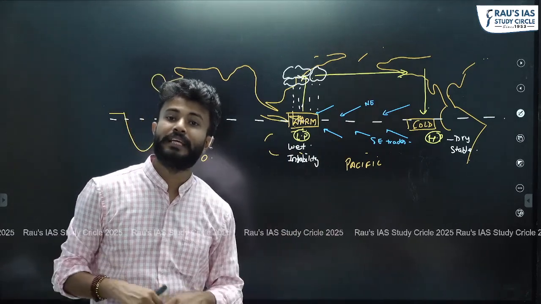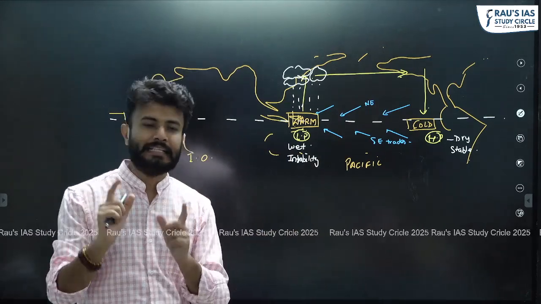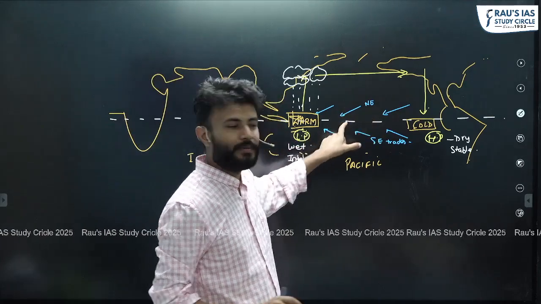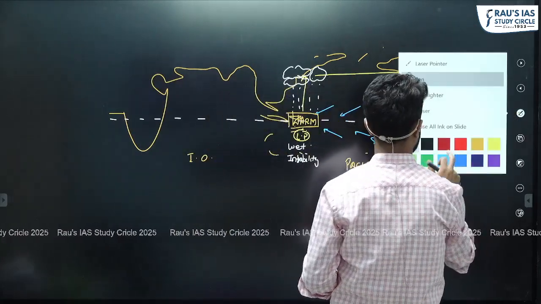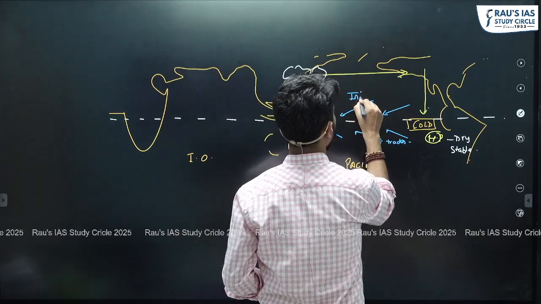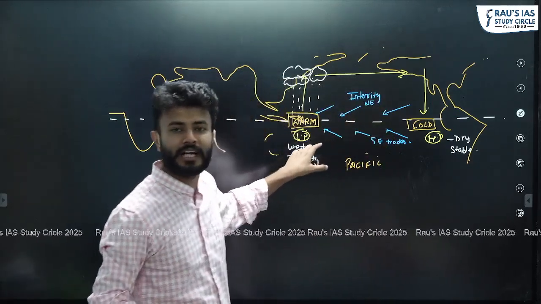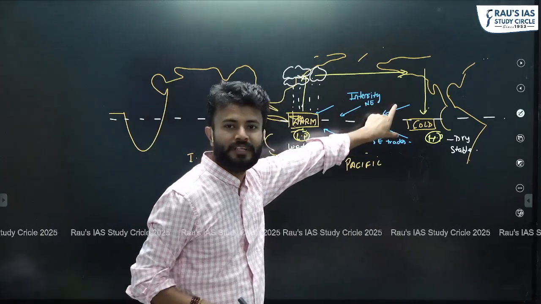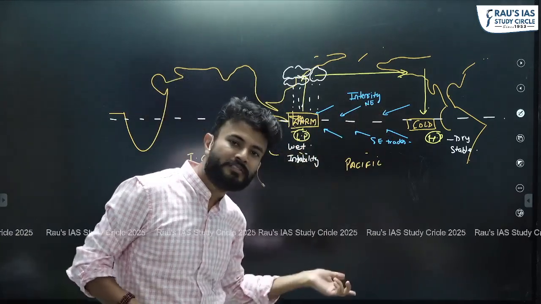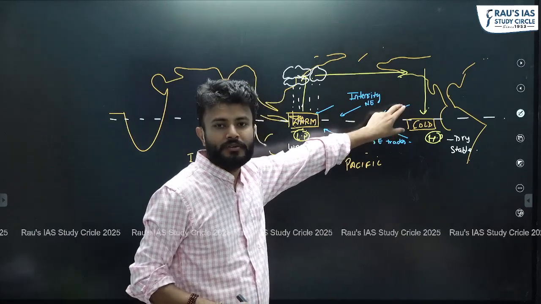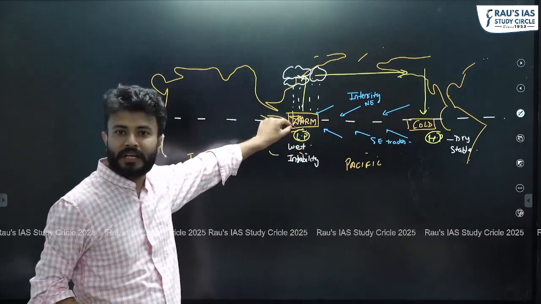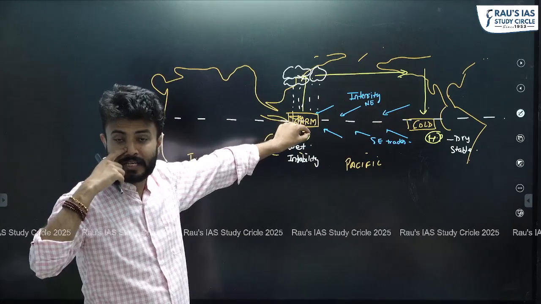What happens in La Nina? During La Nina, these trade winds basically intensify. When these trade winds are intensifying, that means the speed of these trade winds is increasing, which means this warm water will now be moving towards the Western Pacific relatively faster.